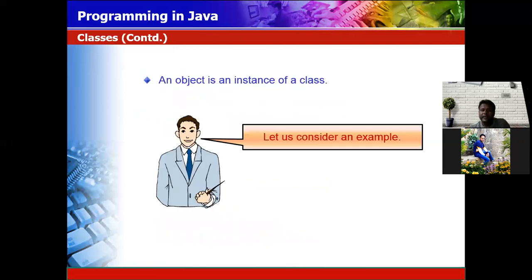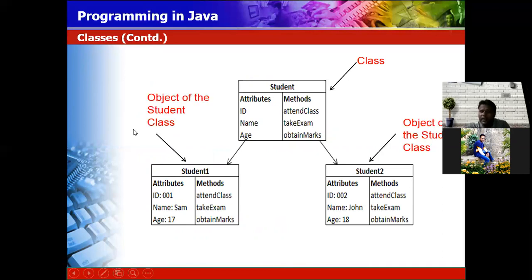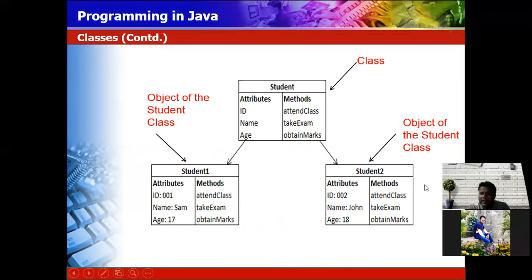An object is an instance of a class. Suppose it is a Java class, I am an instance of the class. You are also an instance of the class, meaning you are part of the class. If student is a class, and suppose it is a Java class, you are the instance of the class. If 5 students are there, 5 students are instances of that class. So here, if you consider student as a class, student 1 and student 2 are called instances of the class. This is called the instance of the class. Student 1 and 2 are objects of the student class.